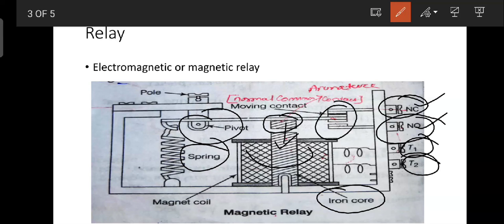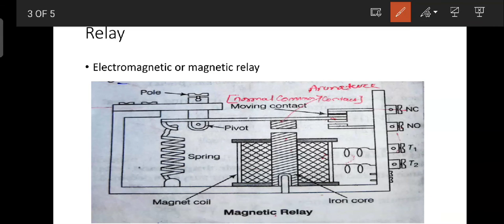Okay, and the fixed contacts are mounted on a spring or a bench which has some flexibility. The movable contact is mounted on the spring or hinged arm that is moved by the magnet in the relay, as shown in the figure here, and there is a pole placed over the overhead line.